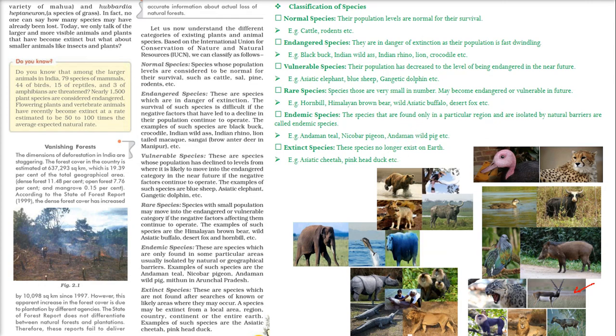Vulnerable species: Asiatic elephant. Then we have this blue sheep. Then this is the Gangetic dolphin. Rare species, coming to hornbill. Then we have this Himalayan brown bear. Then we have the wild Asiatic buffalo, this one, and the desert fox. These are rare species.